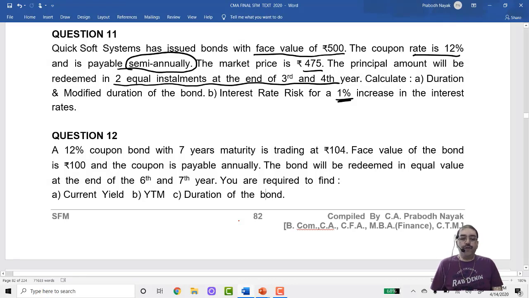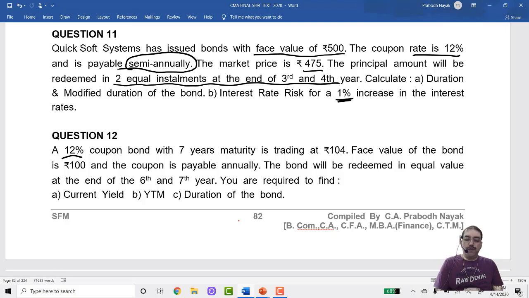Now let us come to question number 12. A 12% coupon bond, rate of interest 12%, with 7 years maturity is trading at a market price of 104. Face value of the bond is 100 rupees. Coupon is payable annually. Bond will be redeemed in equal value at the end of 6th year and 7th year. You are required to find current yield, YTM, and duration of the bond.